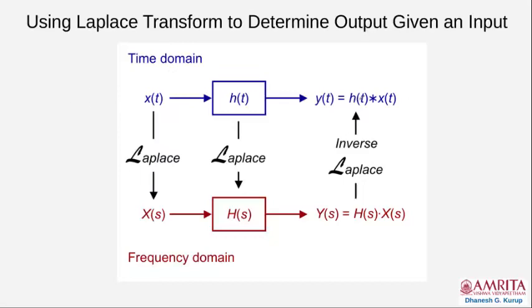The first option is that y(t) is computed directly by convolution. The second option is that you multiply the Laplace transform of the input with the Laplace transform of the impulse response of the system to get the Laplace transform of the output, and the inverse Laplace transform of the output will give the output y(t). So the second option is called frequency domain analysis, and the first option is time domain analysis of the system.